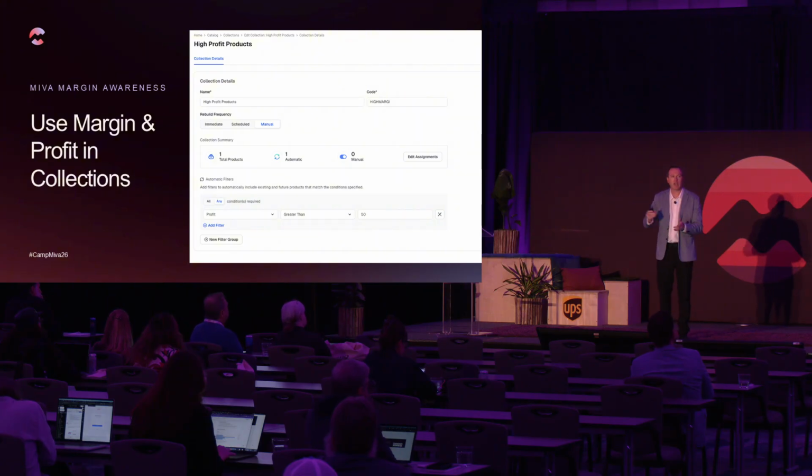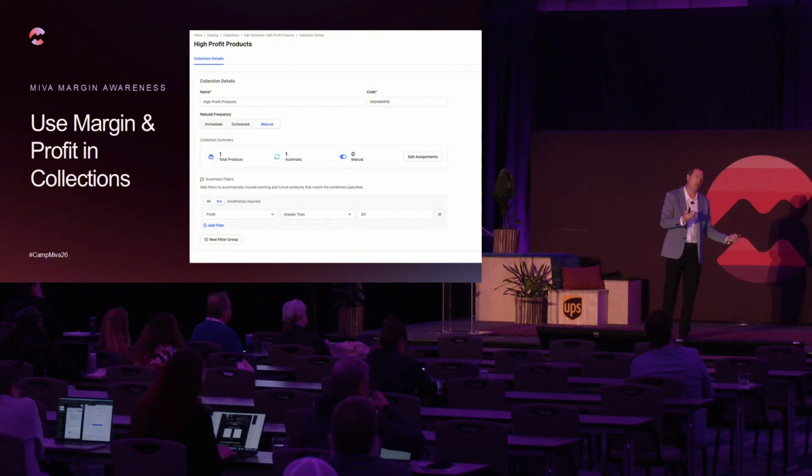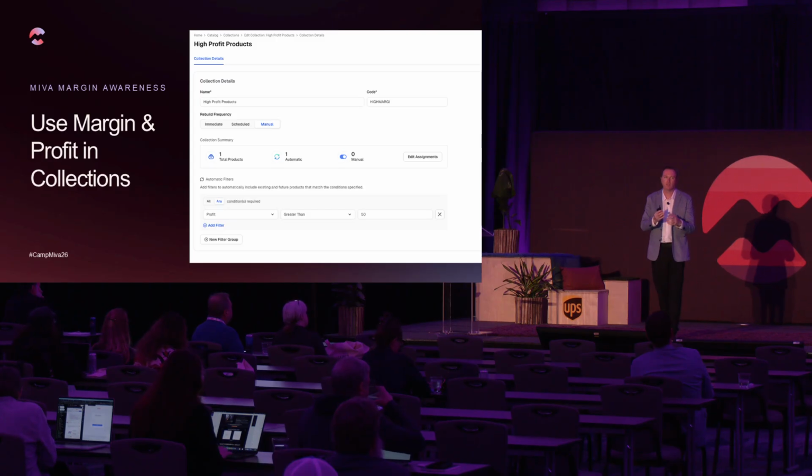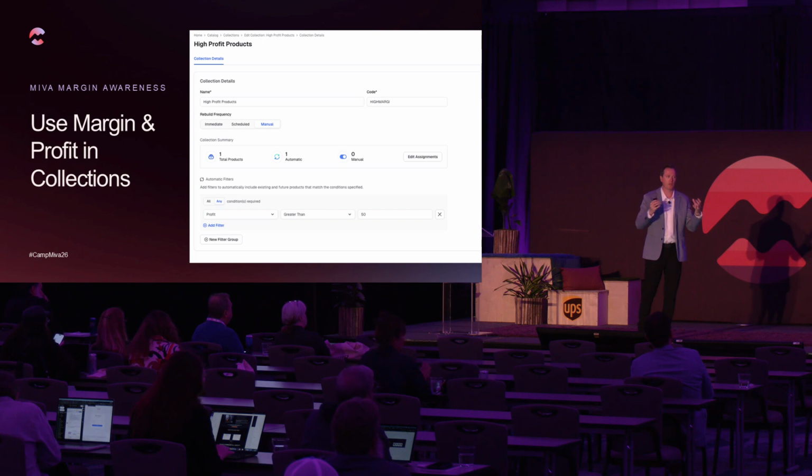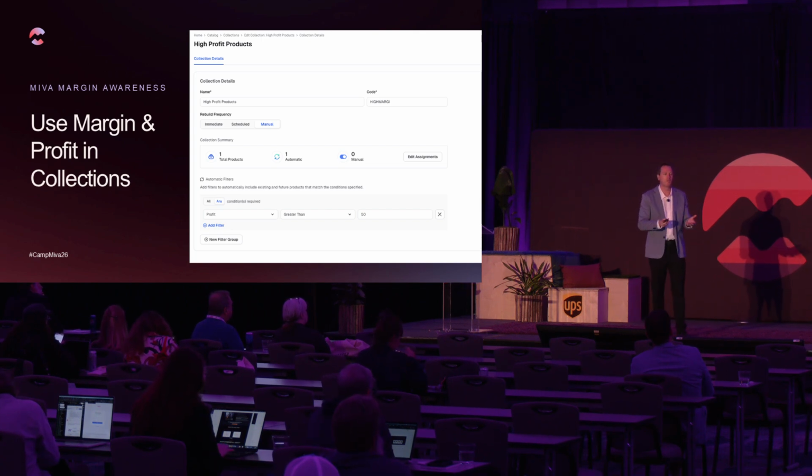What's nice about collections is that as you add new products, or products get deleted or deactivated, the collection automatically updates. You don't have to maintain this. It's not like assigning a product to a category. You assign it to the collection, it continues to work, and then you can do actions based off that collection.